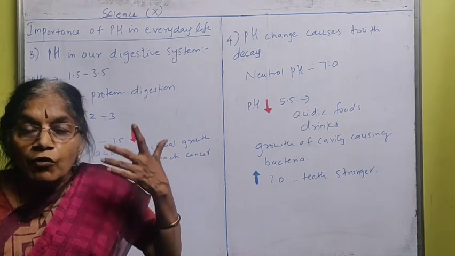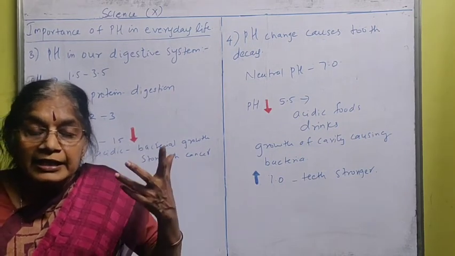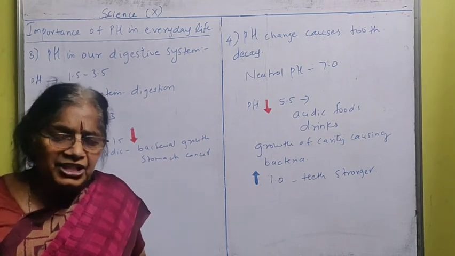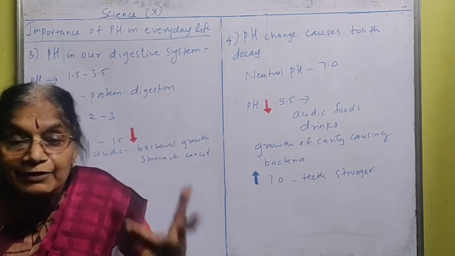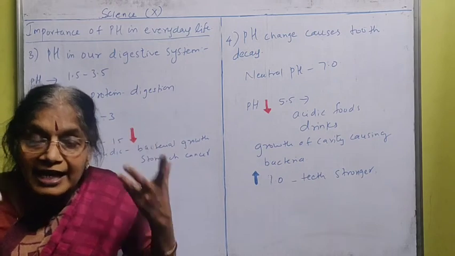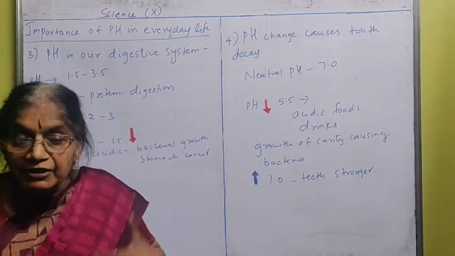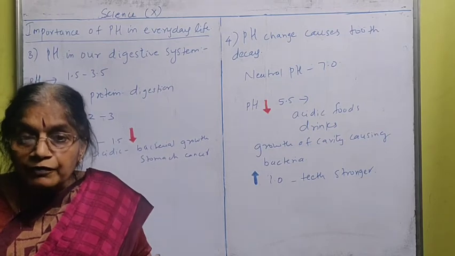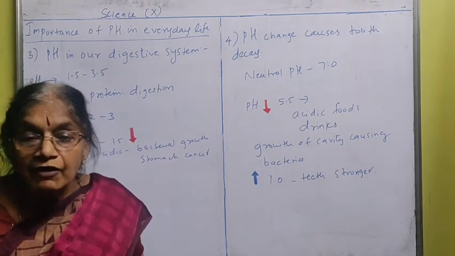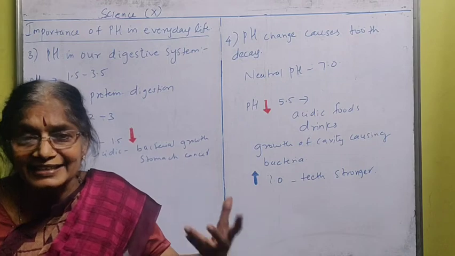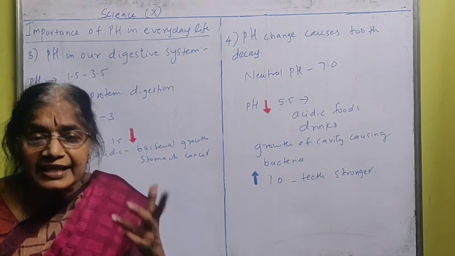Okay. So what will happen? We will suffer from irritation and pain, that is acidity, which we will get if the acid increases in our stomach. So we will face acidity. So what do we have to do? We have to neutralize. How will you neutralize? By taking antacids. Okay, what is an antacid?